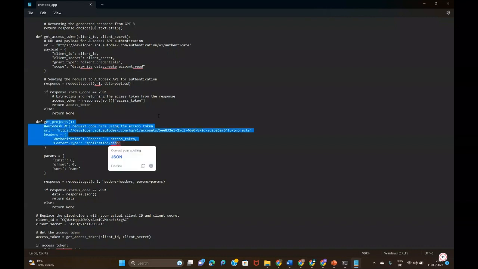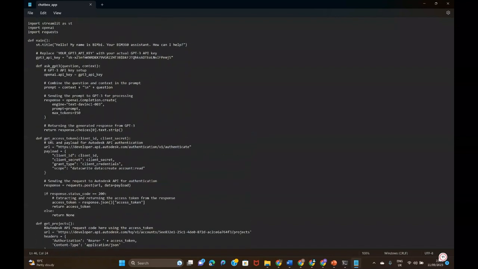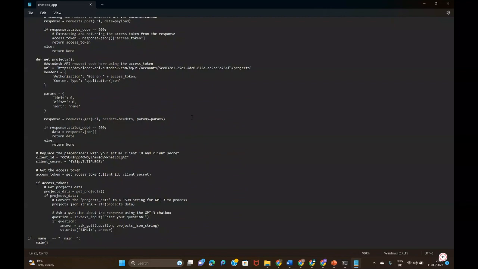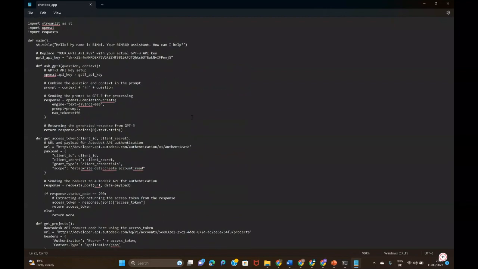This is the API we took from the Autodesk Forge, and this is the API which we took from the OpenAI's website. So when we run this code, it launches the chat box, and hence we have the chat box for BIM 360.